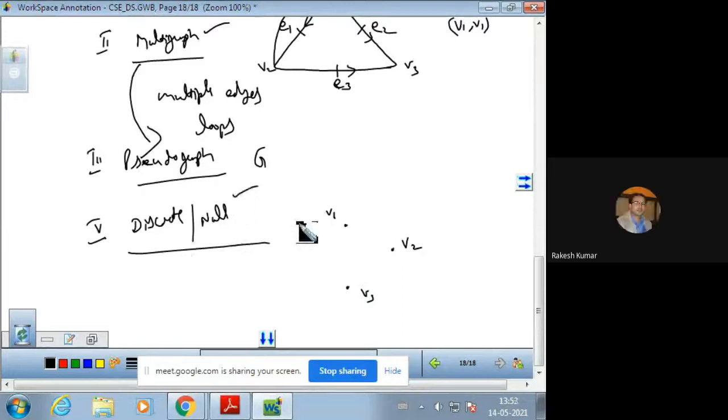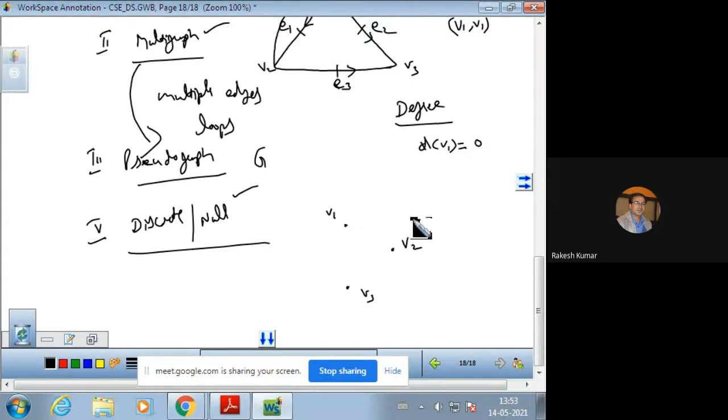And हम ये भी कह सकते हैं, इसमें एक टर्म आता है degree of a vertex. We can say that the degree means the number of edges joined with the vertex. So there is no edge joined with V1, so degree is 0.